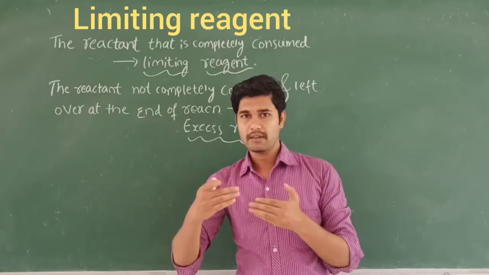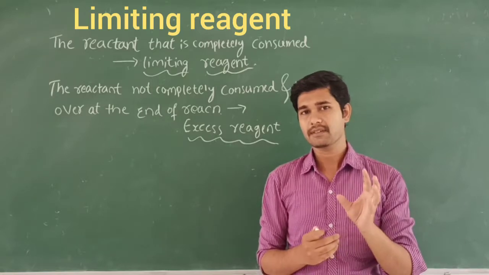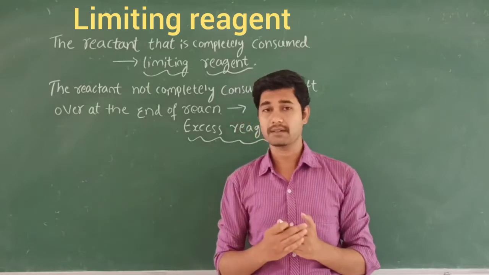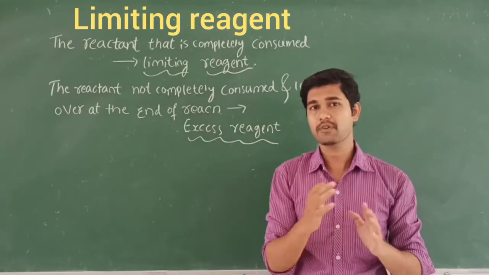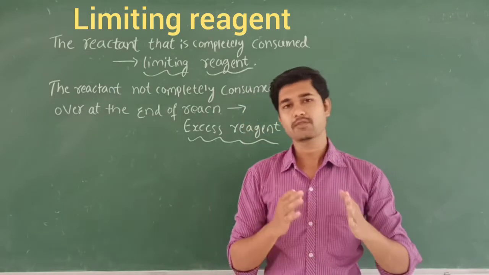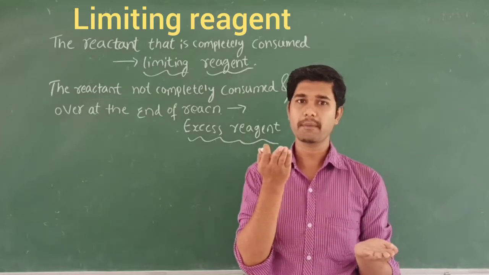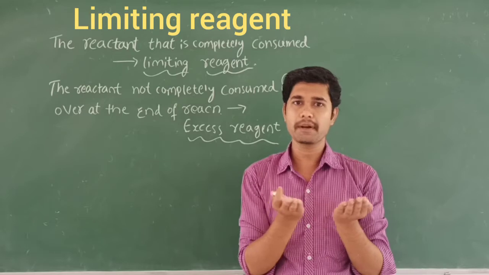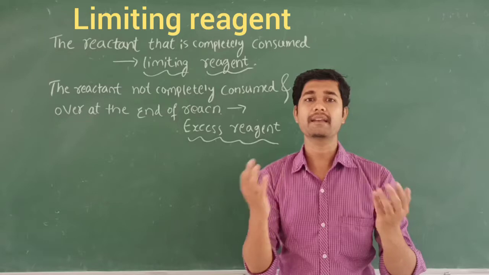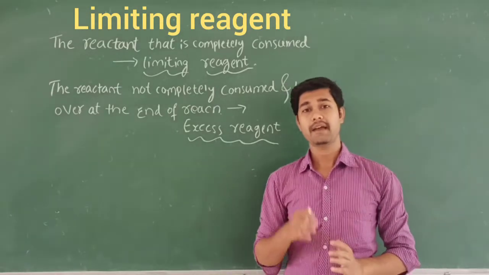Suppose in one reaction, if I take a very small quantity of a reactant, what happens? That reactant will be completely reacted, but what about the remaining other reactant? Because to carry out any reaction, a minimum of two reactants will be there, right? If I take a smaller quantity of one reactant and a higher quantity of the other, one is completely consumed in the reaction, but what about the higher reactant which remains unreacted? So we call this topic limiting reagent and excess reagent.